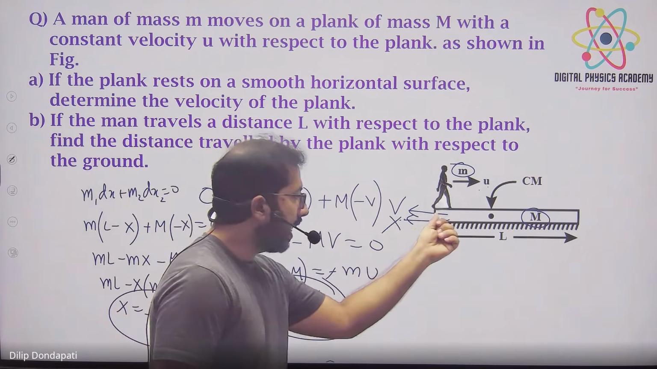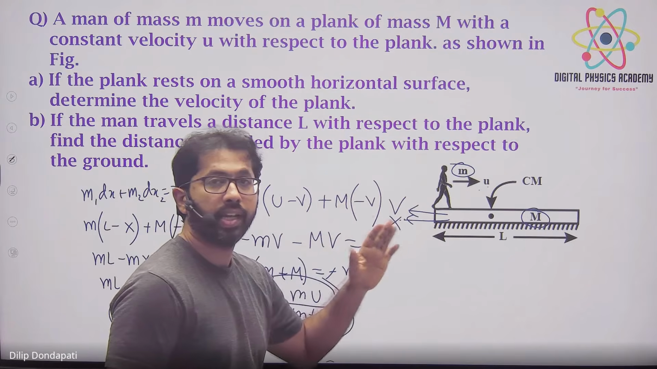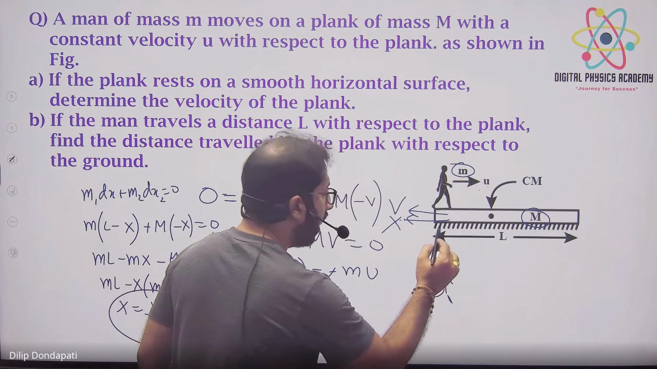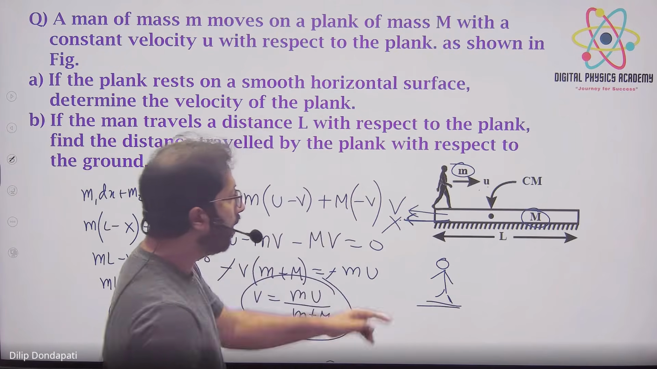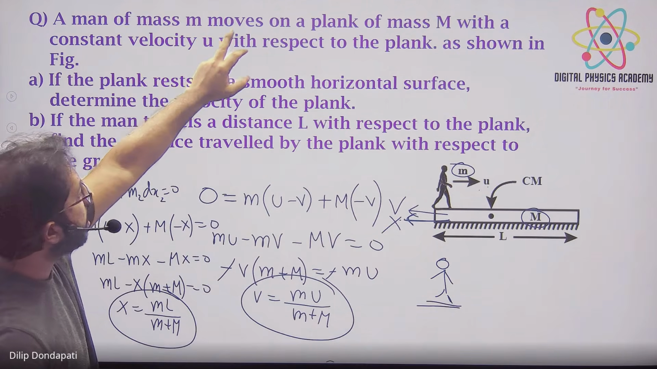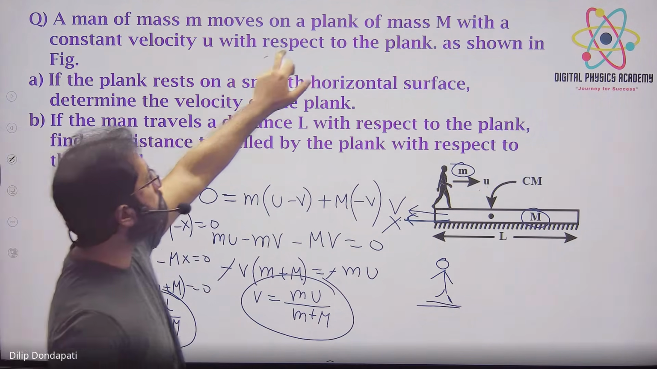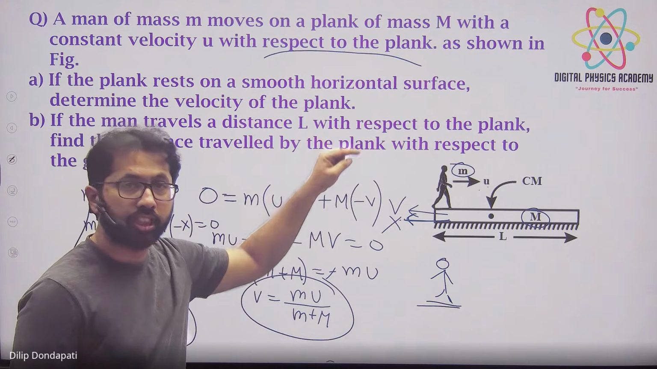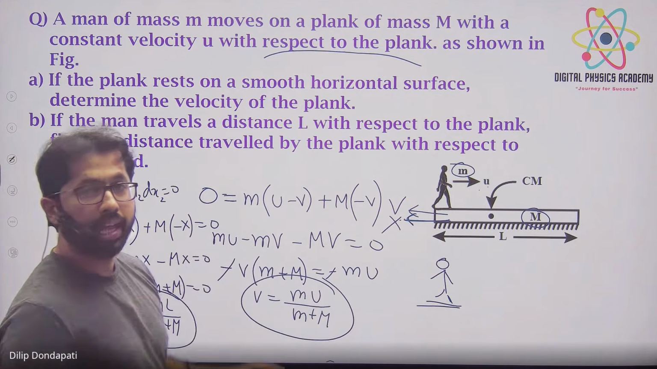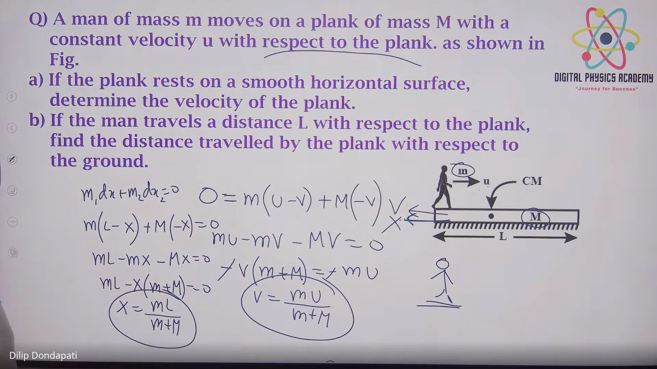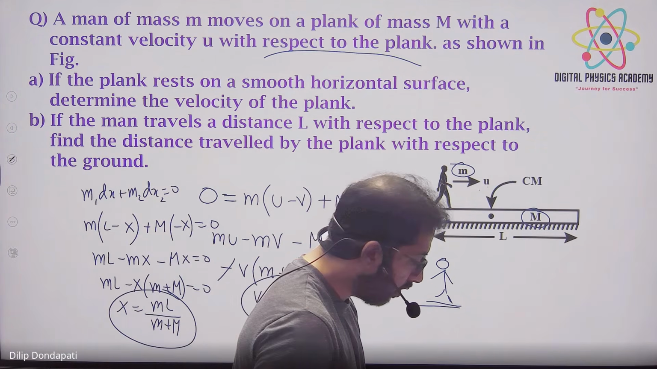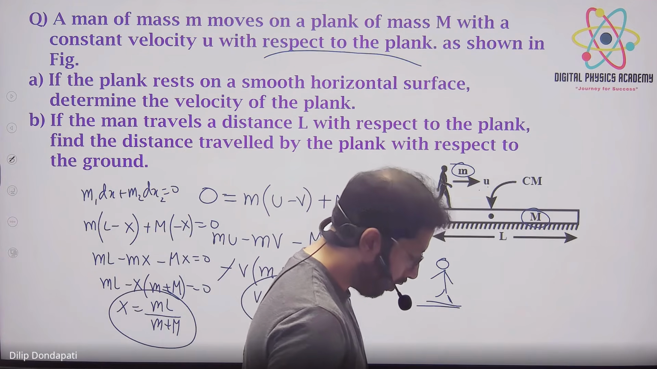Look, x we are always taking with respect to the ground. We are assuming the plank is moving x distance with respect to the ground, but the man of mass m moves on the plank with a constant velocity with respect to the plank. Okay, sir. The person is only with respect to the plank, but we always take the bottom one with respect to the ground. So you have to solve the whole problem from one frame of reference. Okay, so conservation of momentum is totally done.